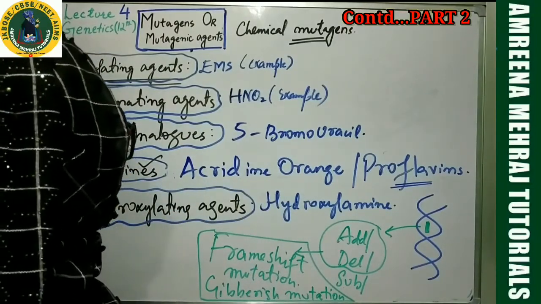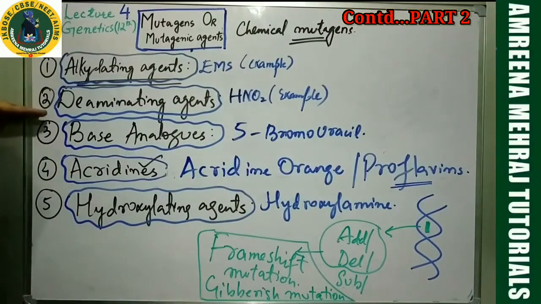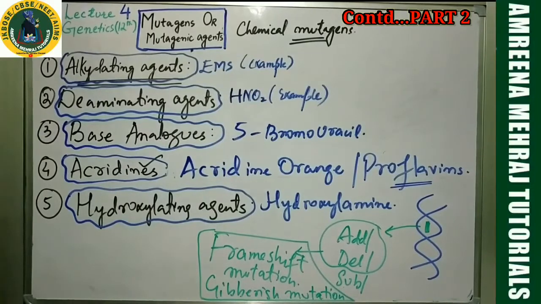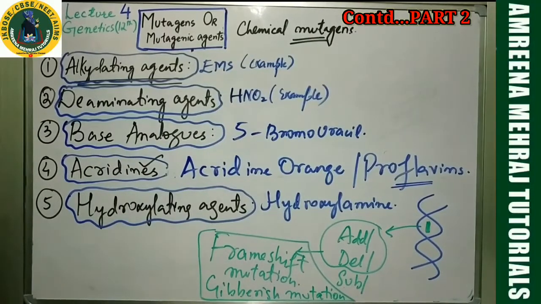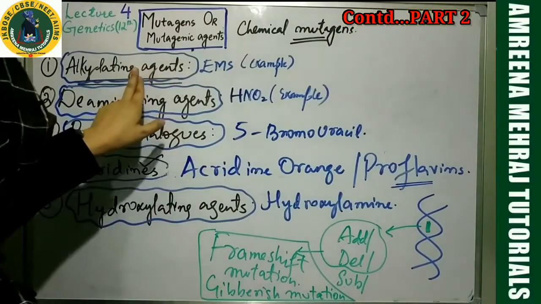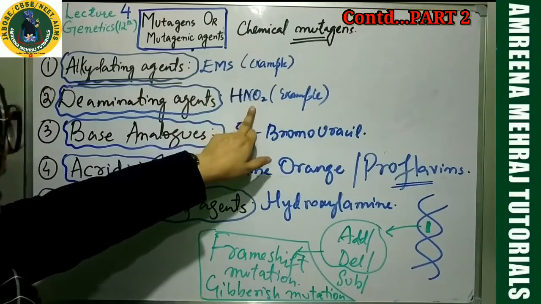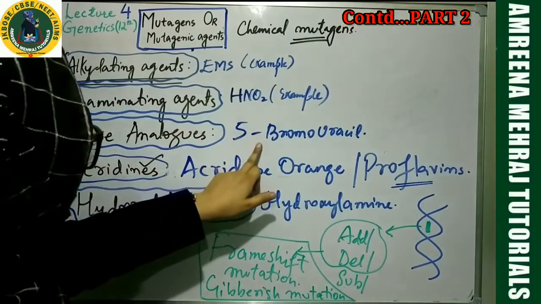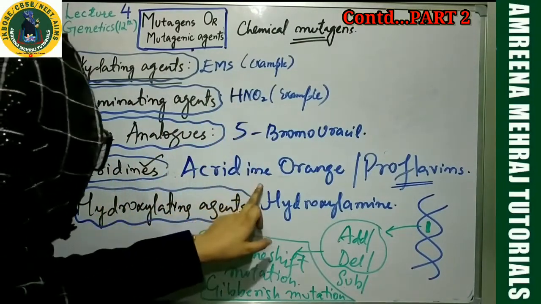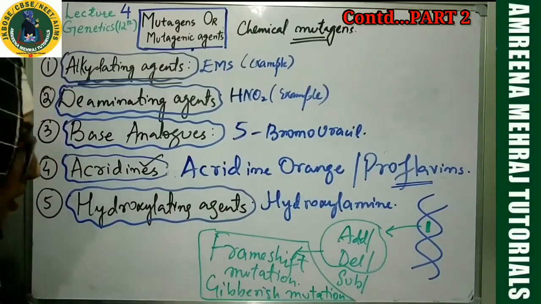Then I gave you the explanation for chemical mutagens, whereby I gave you alkylating agents, deaminating agents, base analogues, acridines, and I gave you information about hydroxylating agents. Example for an alkylating agent is EMS. Example for a deaminating agent is nitrous acid. Example for a base analogue is 5-bromouracil. Example for acridine is acridine orange. Example for a hydroxylating agent is hydroxylamine. This was all for your mutations.